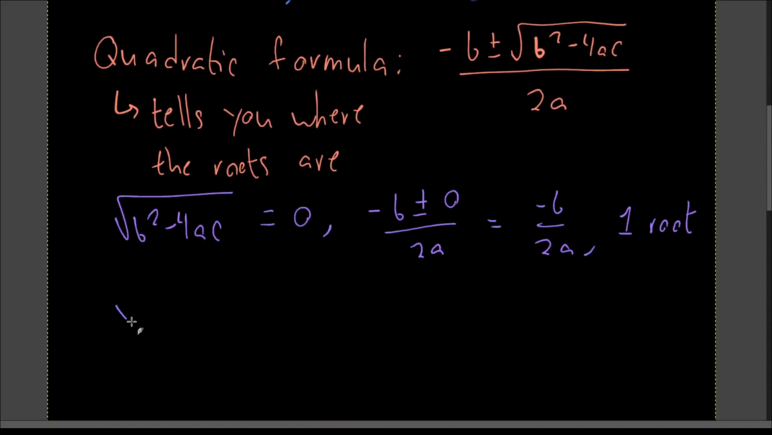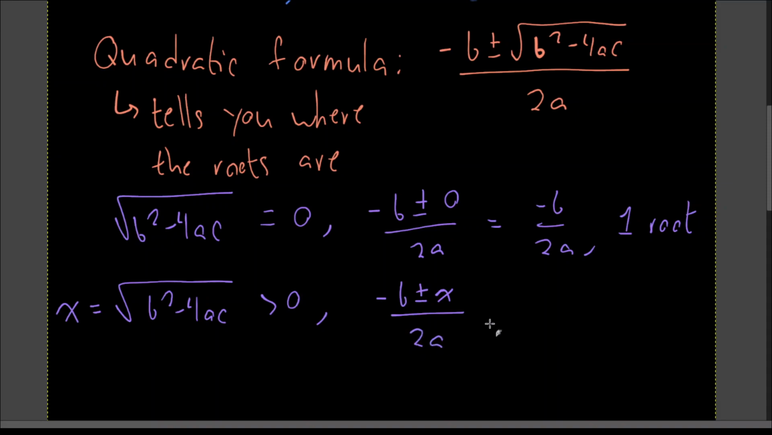When your discriminant, b squared minus 4ac, is positive, then you have minus b plus or minus, let's say some variable x. Let's set it equal to some random variable x. Then you have some quantity to actually plus and minus by. And that's why there are two roots here.